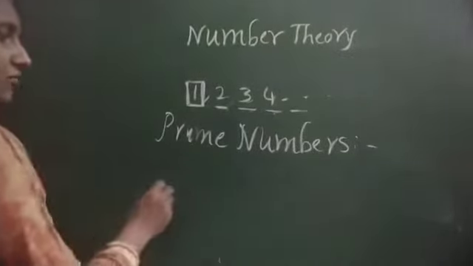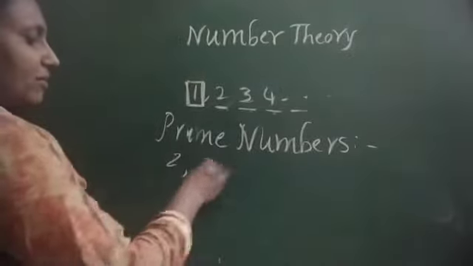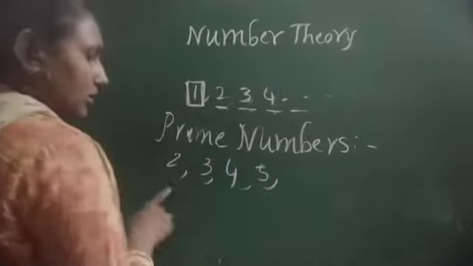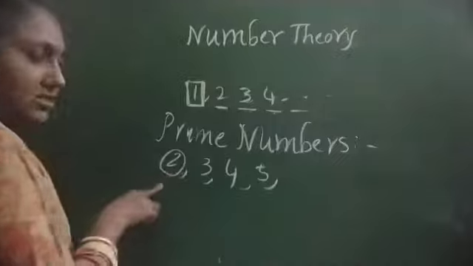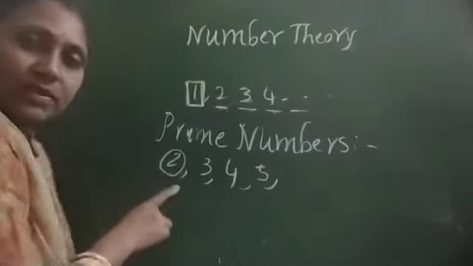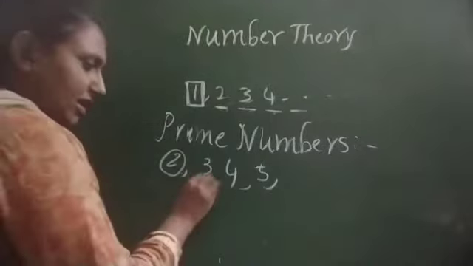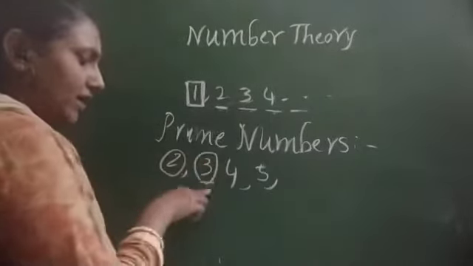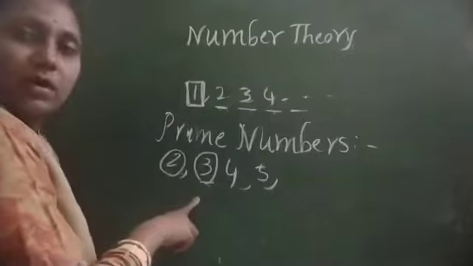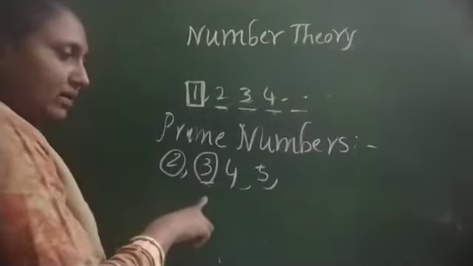If you observe, 2 is a number, 3 is a number, 4 is a number, 5 is a number. 2 is divisible by 2 and also by 1, so this is a prime number. And 3 is also divisible by 1 and 3 only, itself, and every number is divisible by 1.